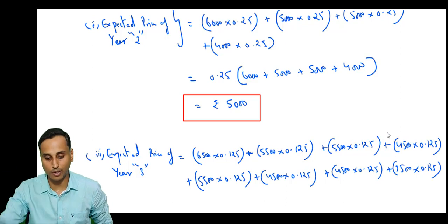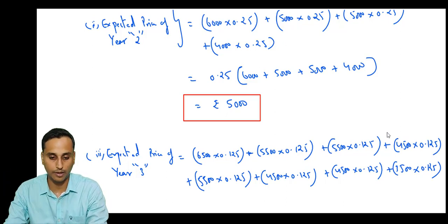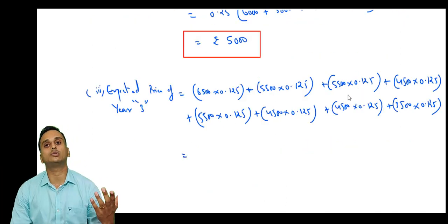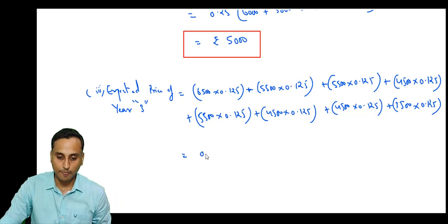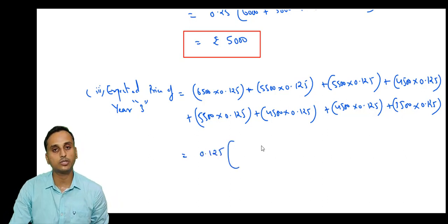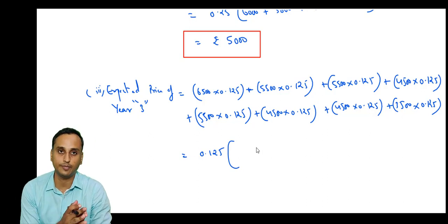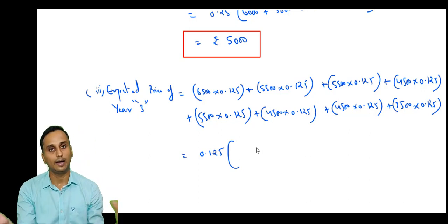Okay, so you need not go back to the tree diagram again and check what the values are. Next, here also we can take the probability 0.125 common outside. Once you take the probability common outside, mathematics will become very simple. You can just add all the values together and multiply with the probability.